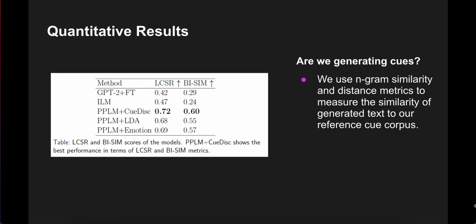We evaluate all approaches with quantitative and qualitative metrics. First, we quantitatively measure if the models generate cues or not. To do this, we use n-gram similarity and distance metrics, LCSR and BISIM, and measure the similarity of generated text to a reference cue corpus we created. As you can see, the performance of PPLM with the cue dialogue discriminator surpasses all other approaches and can successfully generate cues.